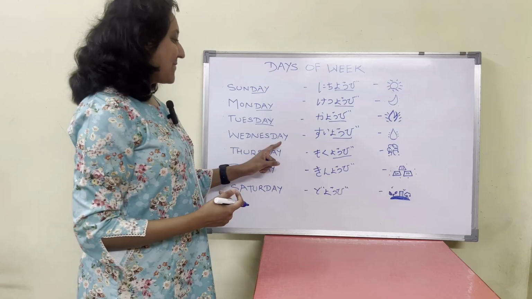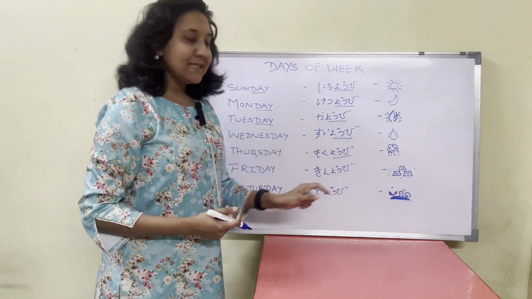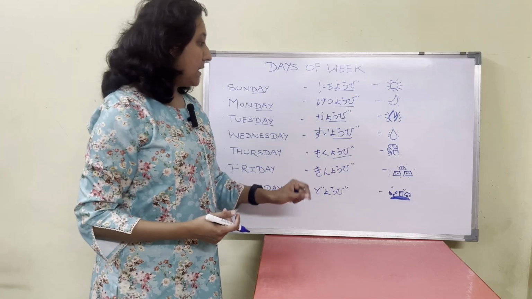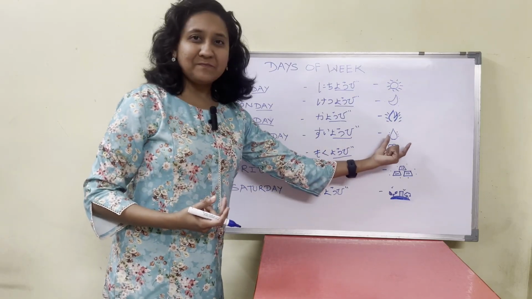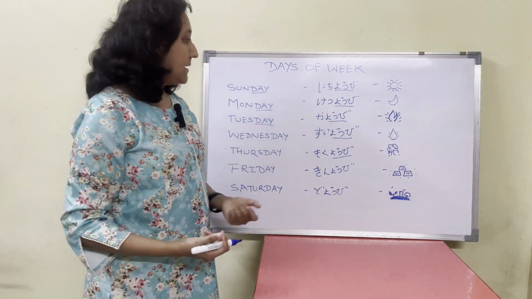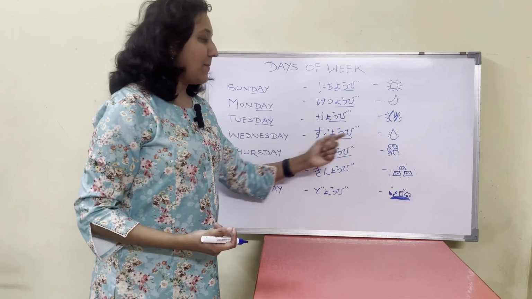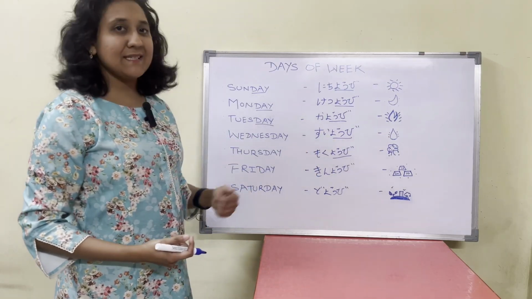Let's see the next word, Wednesday. Suiyobi. Sui or mizu means water. Sui and mizu are the two pronunciations for water, hence Suiyobi. The water element. Suiyobi is Wednesday.